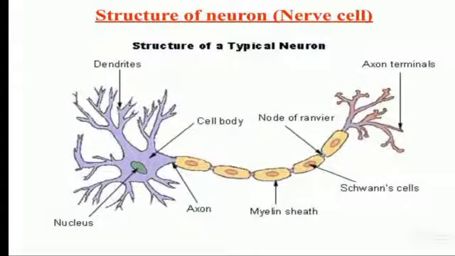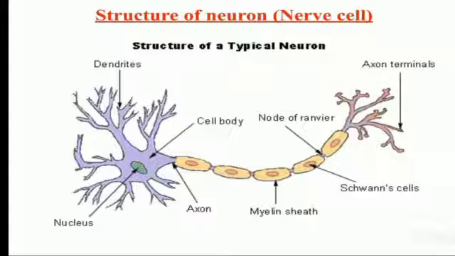As we can see in the structure of a typical neuron, it has the cyton or cell body, which contains Nissl's granules and the nucleus, and there is a long nerve fiber called the axon, which is covered by a protective covering called the myelin sheath. Inside the neurolemma or myelin sheath there is a nucleus of the Schwann cell. This myelin sheath is very important for quick and fast transmission of nerve impulses or electrical impulses.